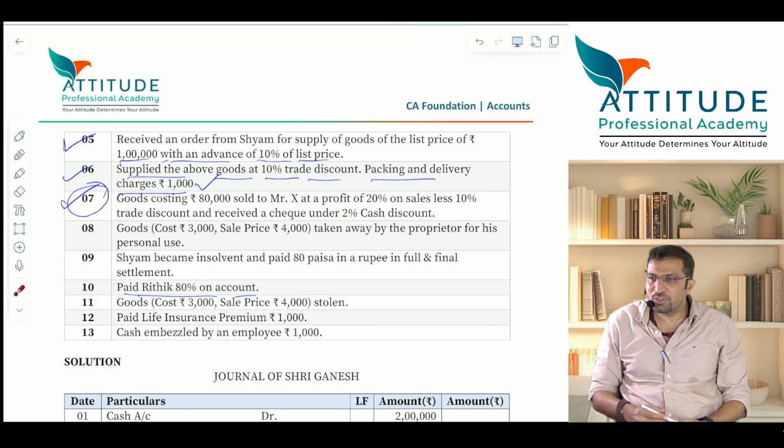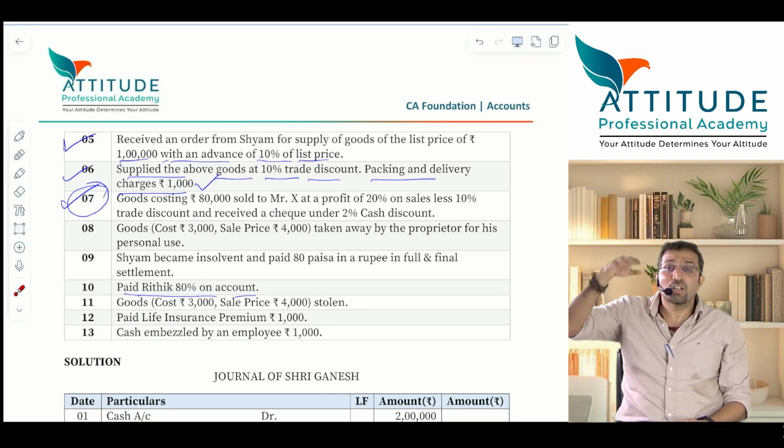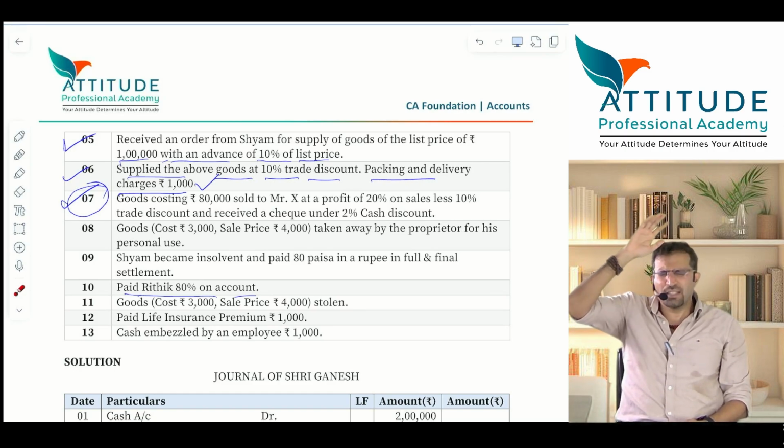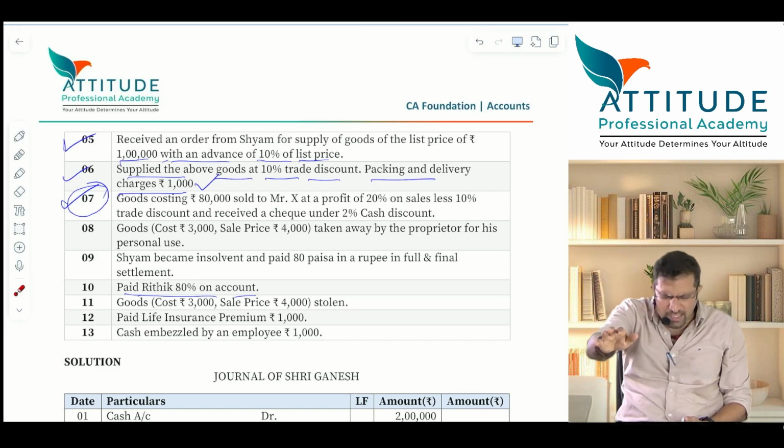80,000 is cost price. You have to add a profit and you're selling. Profit is 20%. All of you loudly. 80,000 cost. Repeat.